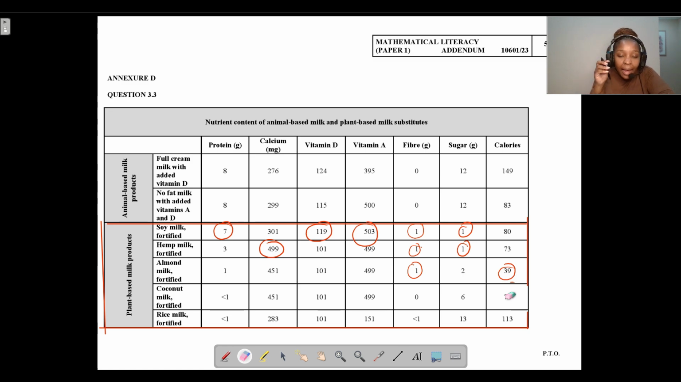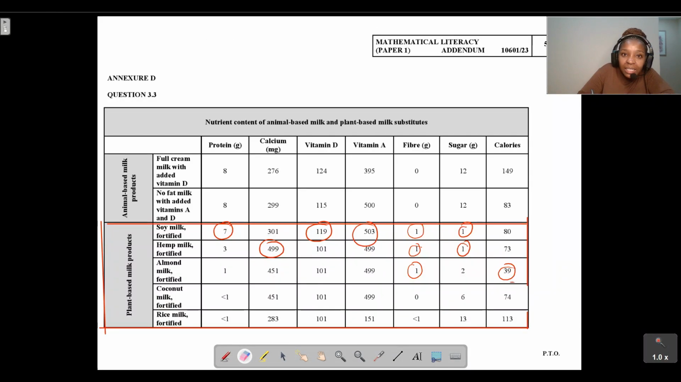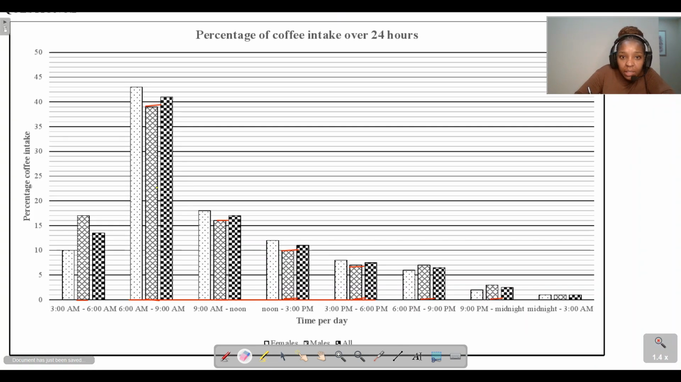Okay, so from here, we now want to see, by drawing a comparison table, which product will give us high protein, high calcium, high vitamin D, high vitamin A, high fiber, and low sugar. Is it soy, hemp, or almond milk? Which product is popping up the most? So let's just draw the comparison table.